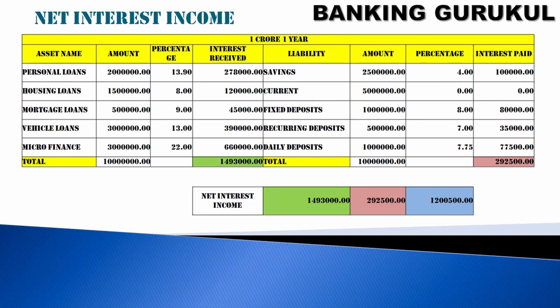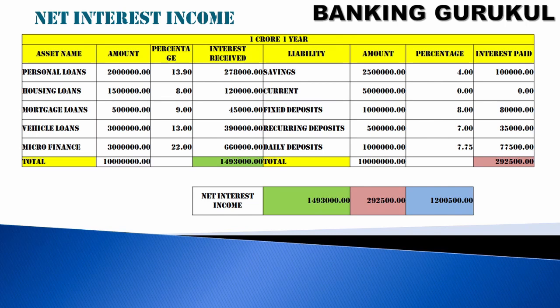In different deposits, I paid different interest rates. Savings I paid 4% per annum, current 0, fixed deposit 8%, recurring deposit 7%, daily deposits 7.75%. So interest paid is 1 lakh, 80,000, 35,000, 77,500. So total interest paid is 2 lakh 92,500. The income earned from the assets is 14 lakh 93,000. So 14 lakh 93,000 minus 2 lakh 92,500 is 12 lakh 500 rupees. This is the bank's net interest income.